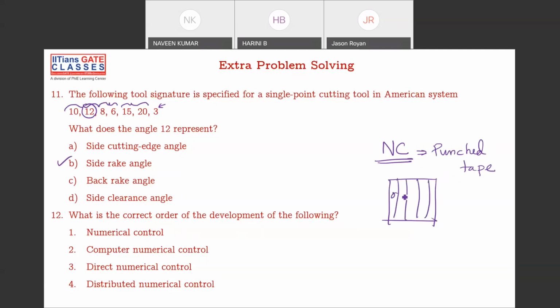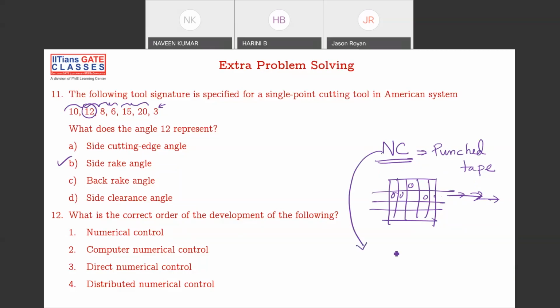They punched holes on that, and each line has a certain number of holes. Based on the holes, it is converted into binary. From the binary, an analog signal is generated. The signal gives stepper motor motion, and that motion moves the table. Like that, they automated the system using punch tapes.